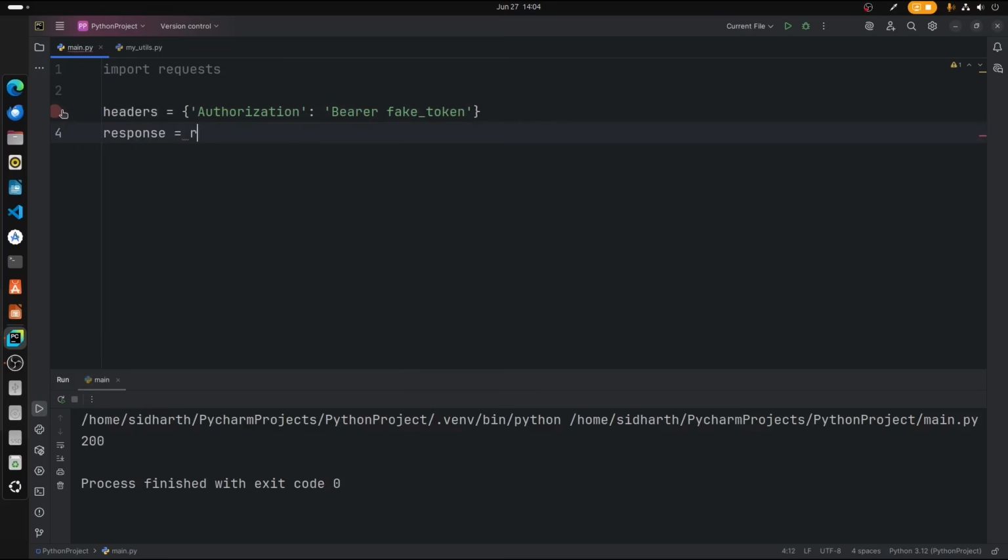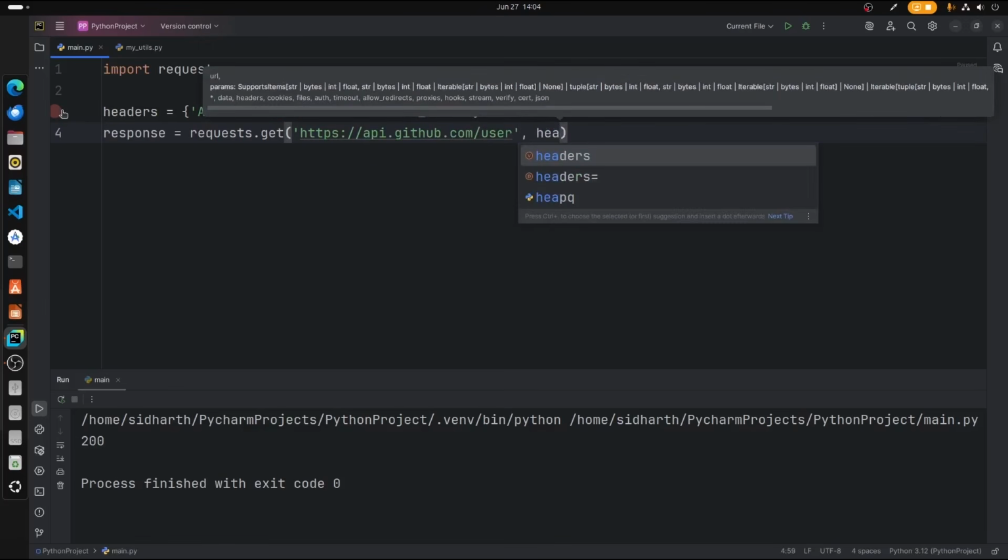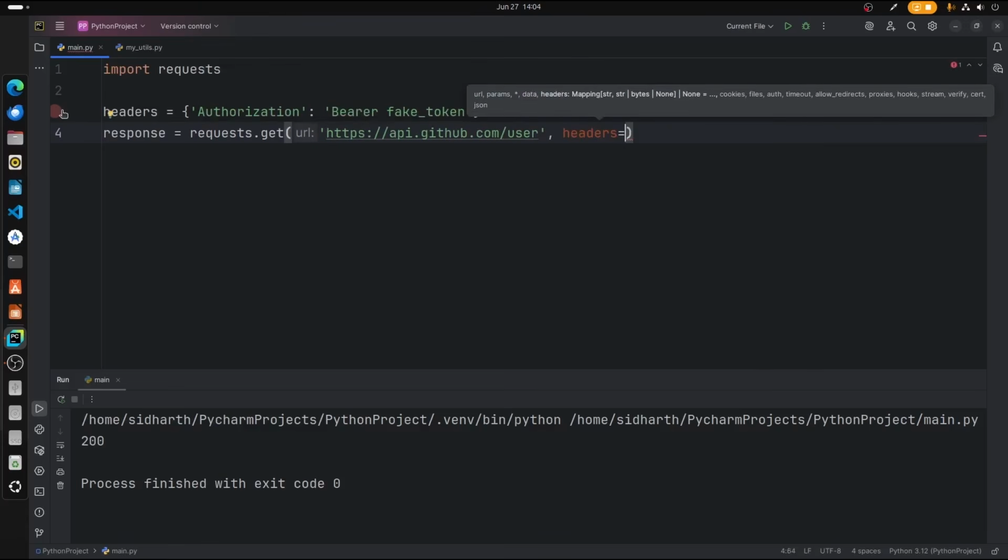Then let's create the response variable. So response is equal to requests.get, and what we're getting is https://api.github.com/user, with the headers pointing towards headers.